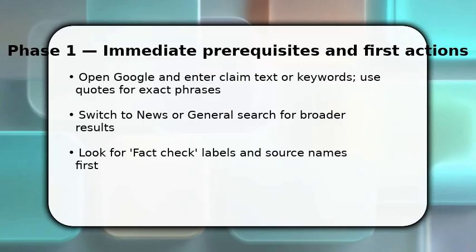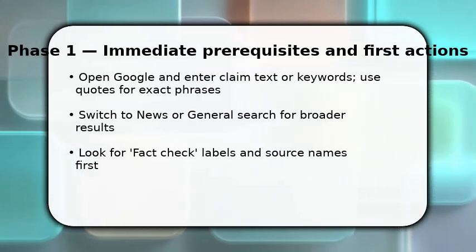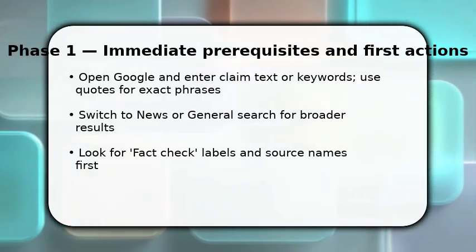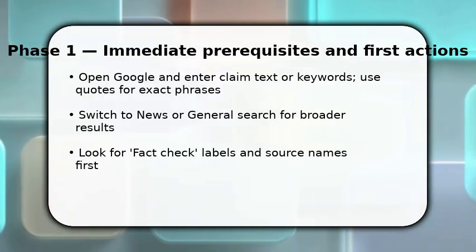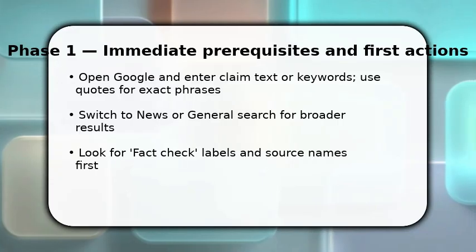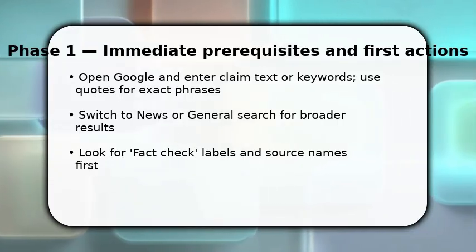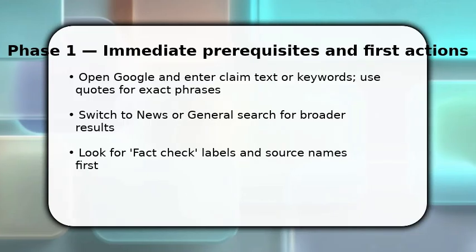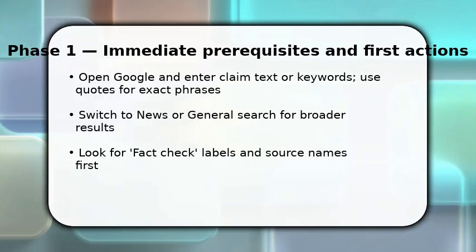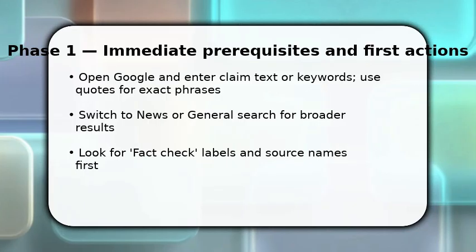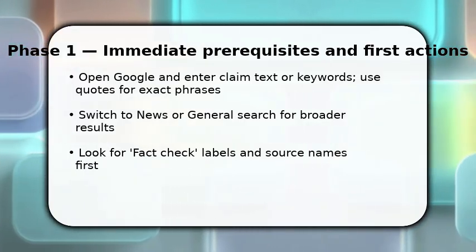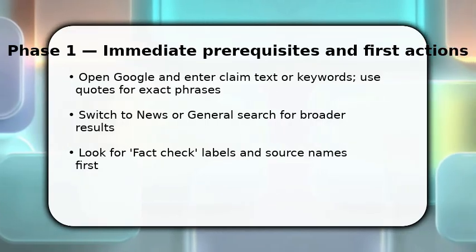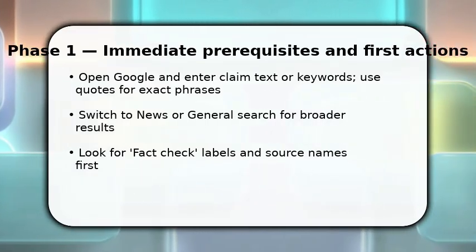You begin by typing the exact claim into Google, using quotes for exact phrases so results are precise. Once done, choose News or All to broaden reach, because different collections surface different fact checks. Make sure to scan for visible fact check labels and the publisher name. This tells you whether independent fact checkers reviewed the claim. If nothing appears, try alternate keywords or a shorter phrase. Precision often reveals the first verified sources.